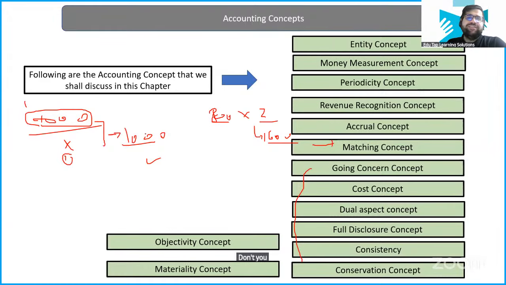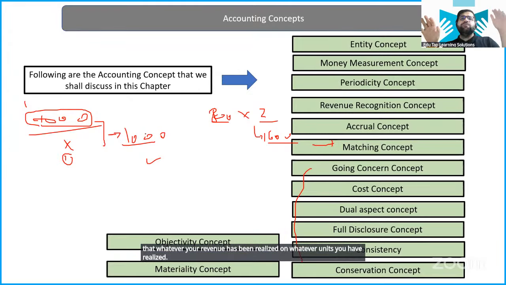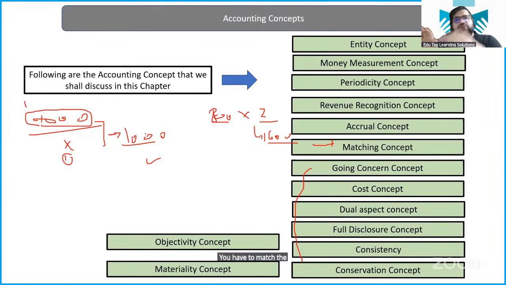Don't you think this is unfair? How many of you think this is unfair? Or how many of you think this is fair? Unmatched, right? They are not matching. So the matching concept says that whatever units you have realized revenue on, you have to match the cost according to that.